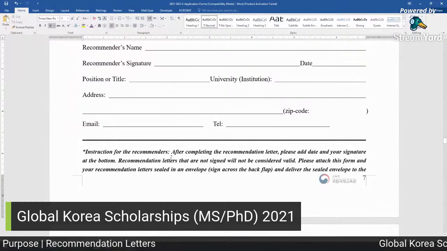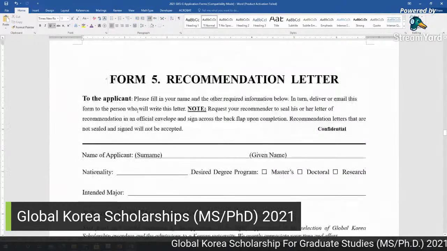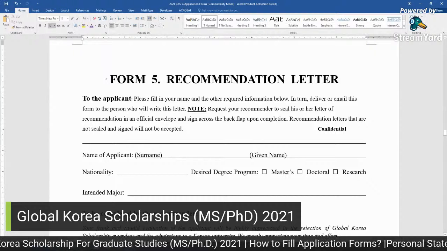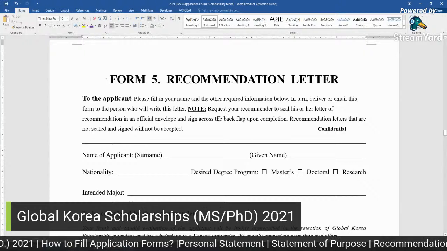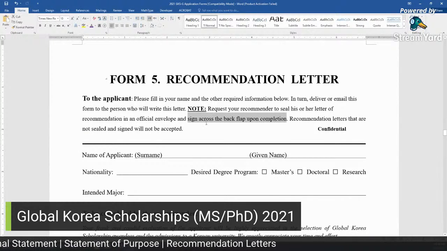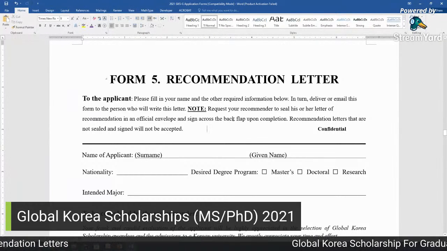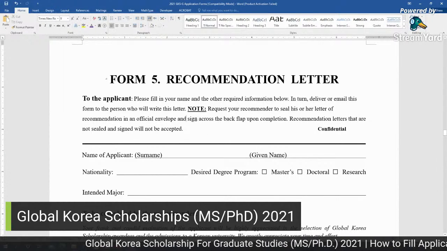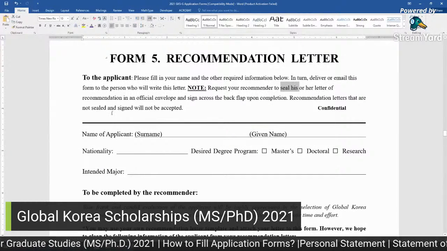They can follow other instructions like Times New Roman and single space, and you can read the others here. So request your recommender to seal his or her letter of recommendation in an official envelope and sign across the back flap upon completion. So it must be sealed, and there should be a signature on the back flap where he makes the seal. Before sealing, he can sign it and then staple it, or just put a seal on it. So you can ask him.